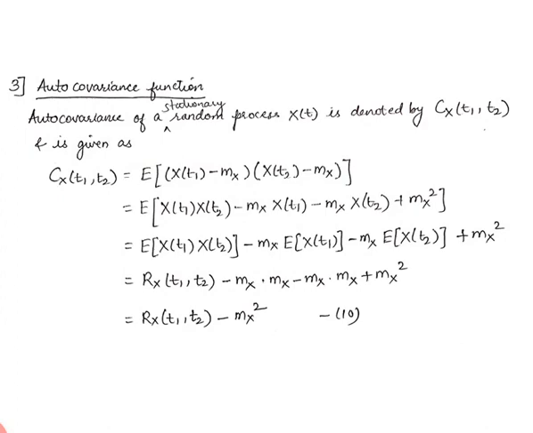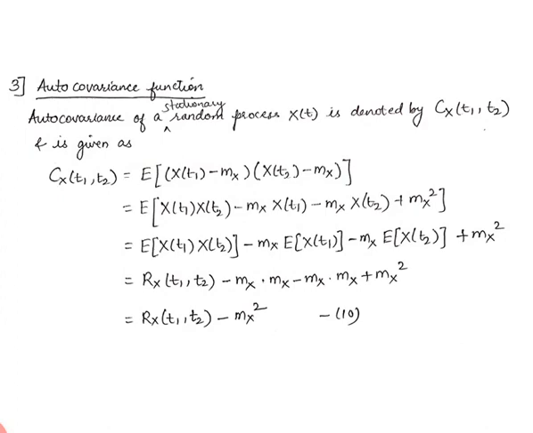The third function that we have is the autocovariance function. The autocovariance of a stationary random process x of t is denoted by Cx. For autocorrelation or cross correlation, we denote them by R. Here, since this is not correlation but covariance, we denote it by Cx. So Cx of t1 comma t2 is given by the expectation of x of t1 minus the mean mx, multiplied with x of t2 minus the same mean.